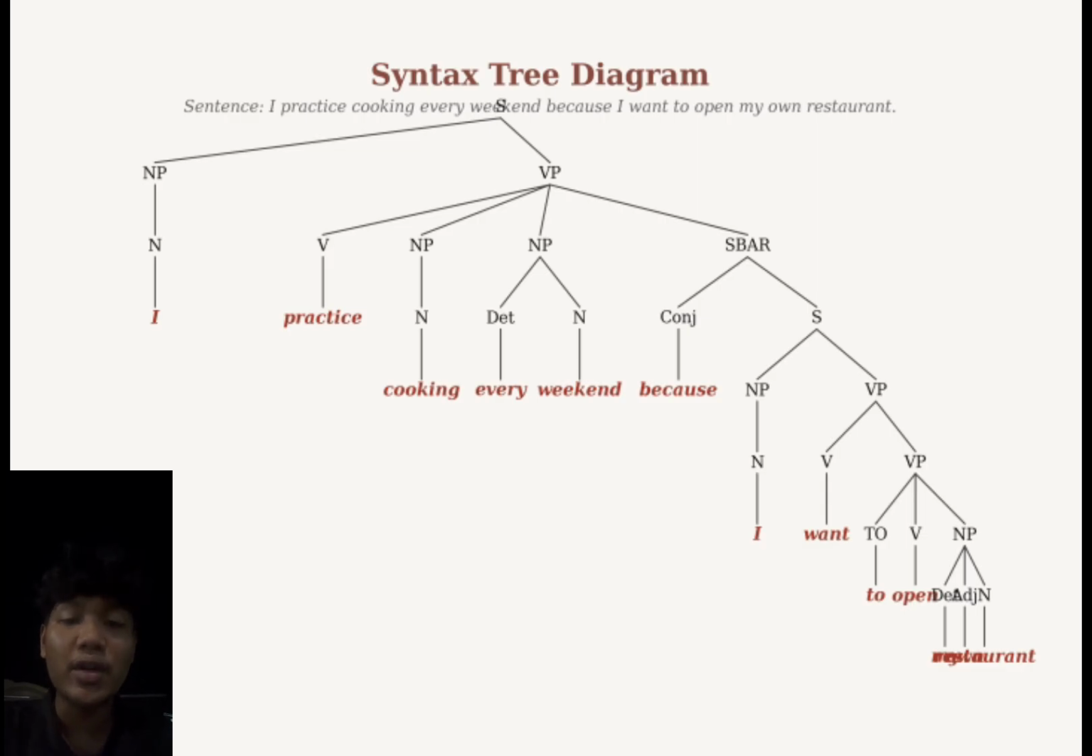Inside the subordinate clause, or SBAR, we have another sentence. The subject is I, followed by the verb want, and after that we see the infinitive phrase to open. The word to is an infinitive marker and open is the verb. Finally, the object is my own restaurant. In this noun phrase, my is a possessive determiner, own is an adjective that emphasizes ownership, and restaurant is the main noun.